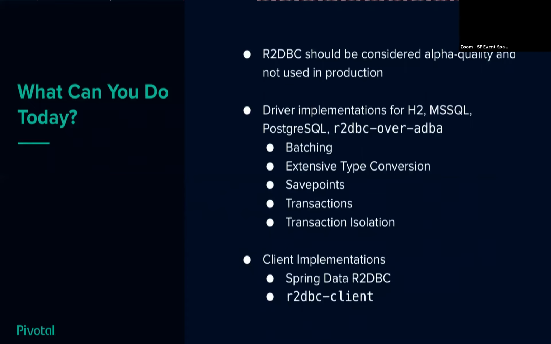On the client implementation side, we have Spring Data R2DBC, which is obviously the most compelling one. Everybody likes just an interface where I can ask for a flux of customers, but we have the R2DBC client as well. And as I said a little bit earlier, some of the other JDBC wrapper clients are sniffing around and investigating implementations at this time as well.